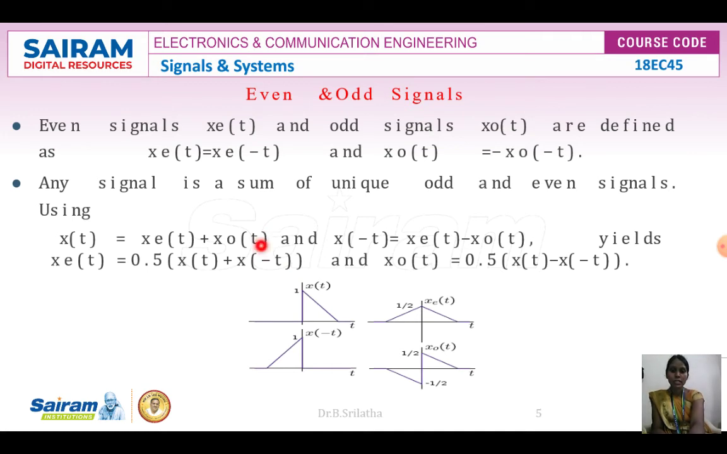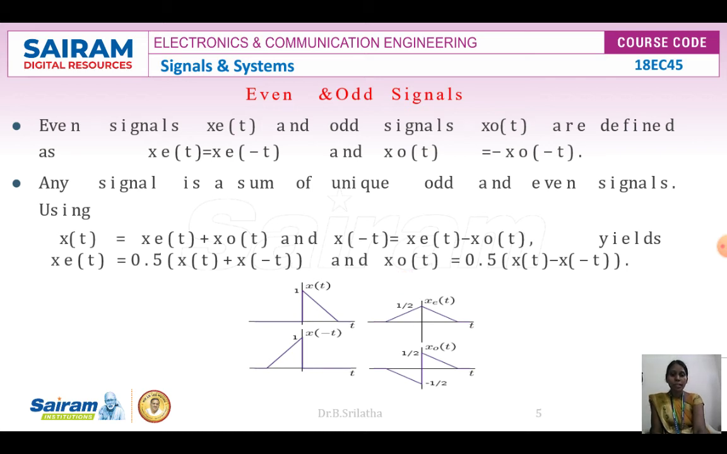X of minus t is nothing but we need to apply a reversal, that is, on the t values. These are the positive t values, and they are reflected to the negative side. Now I want to add these two signals and multiply by the scaling factor 0.5 to get my even signal. So if I add these signals, this is our xe of t. The original amplitude is 1, and if you add and multiply with 0.5, the amplitude is 0.5.